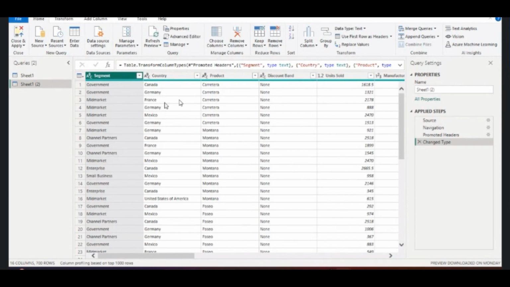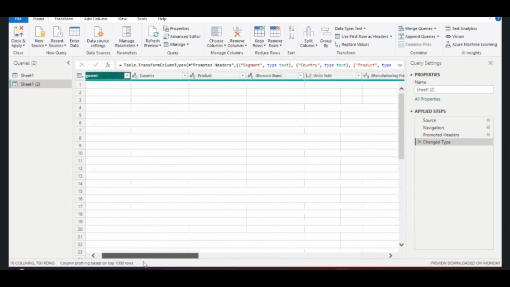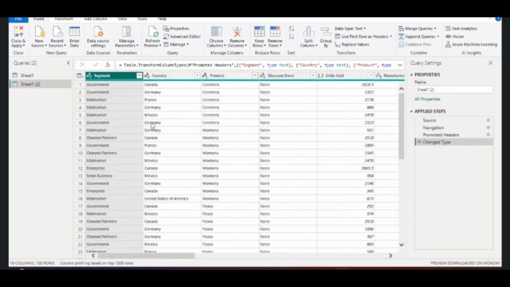So Power Query Editor is nothing but you are editing and cleaning this table. For that you are using this engine, Power Query Editor. This is one engine in Power BI. So this engine would do ETL activity. What is ETL activity? Data cleansing activity. So once you get the data in real time, what you have to do is open the Excel sheet directly and read that Excel sheet.